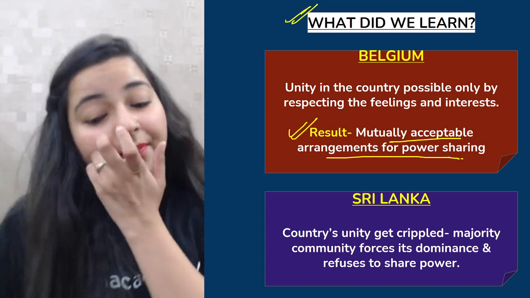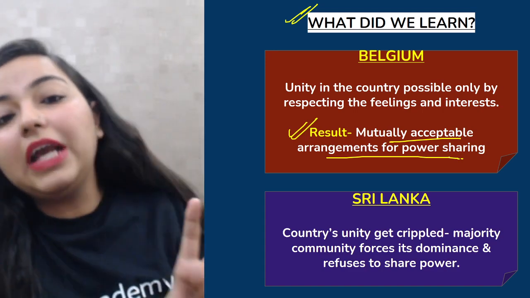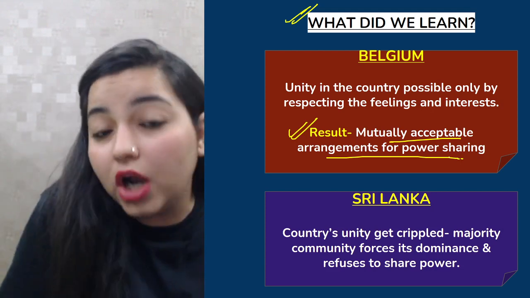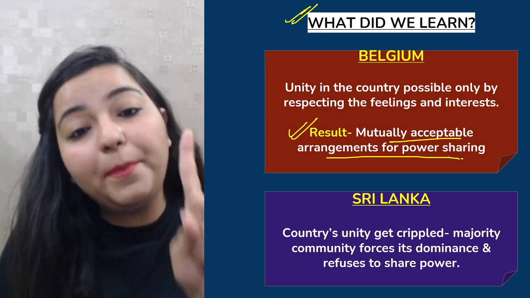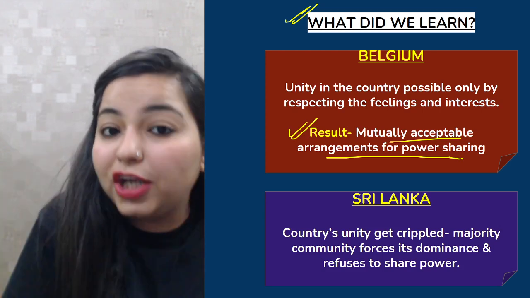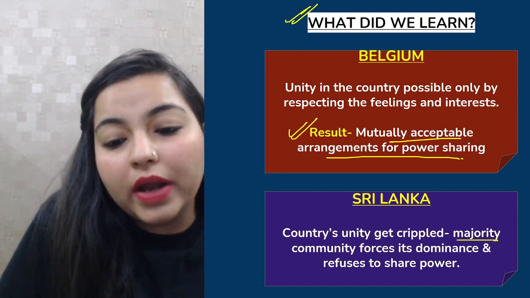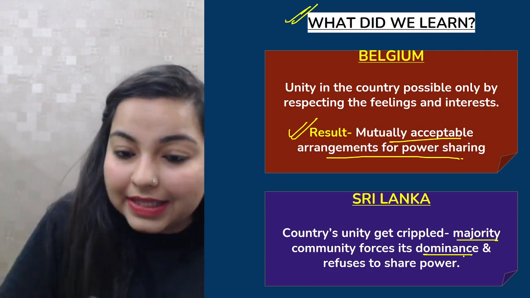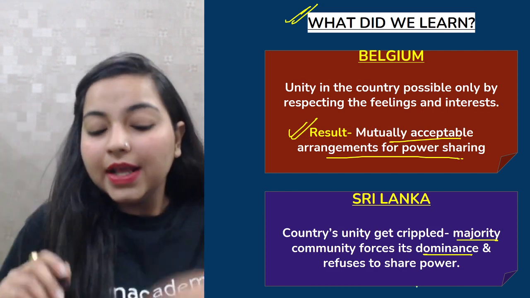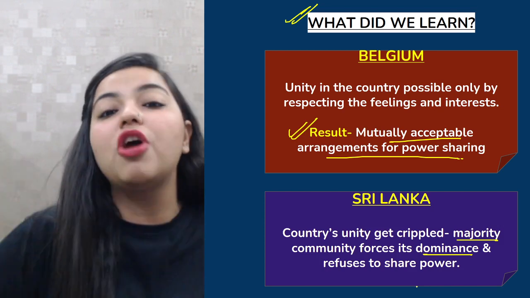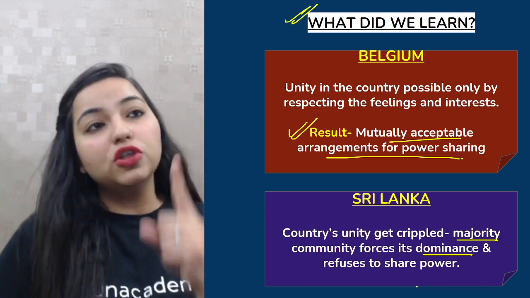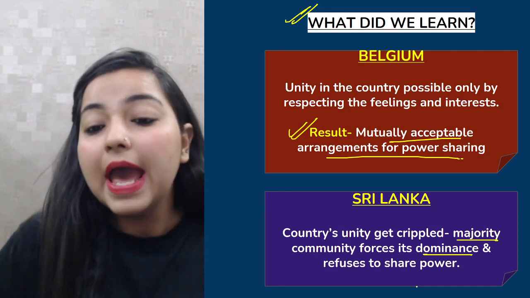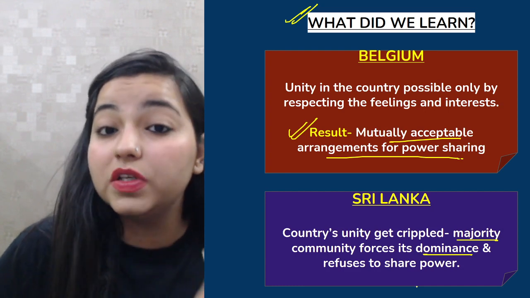Yeah, I'm so sorry. Yes, so basically, the unity of the country was crushed like a piece of paper and thrown in the dustbin. The leaders there did not understand that rule of one particular community is not going to help them at all, right? So the majority community forced its dominance and refused to share any powers, and that resulted in a civil war that caused loads of destruction in the country. Destruction socially, culturally, and economically. There was huge loss, and the civil war came to an end in 2009.